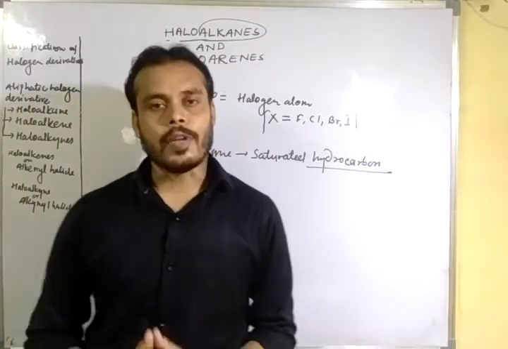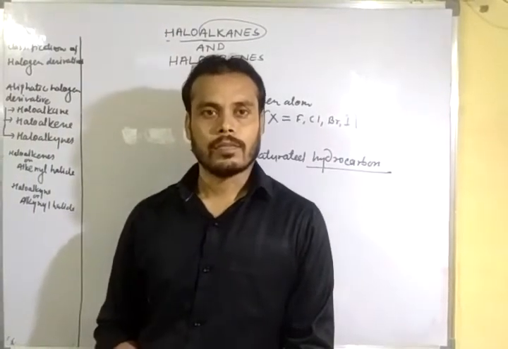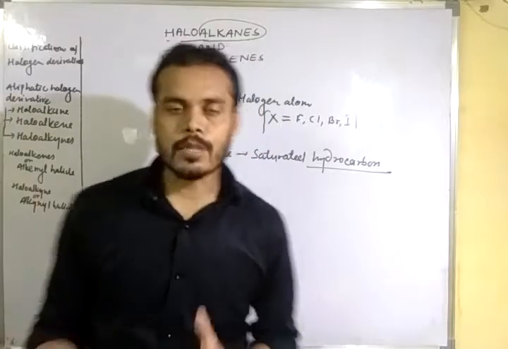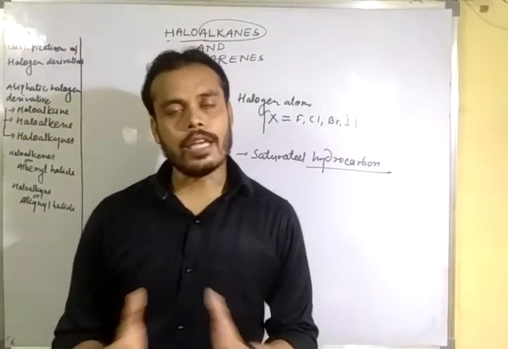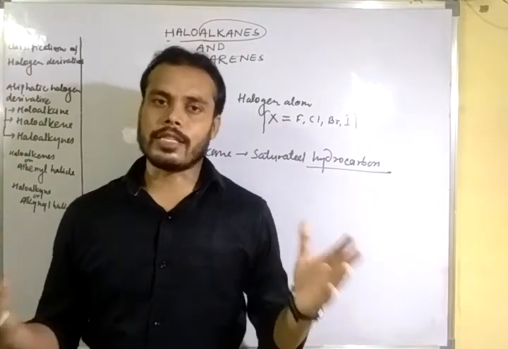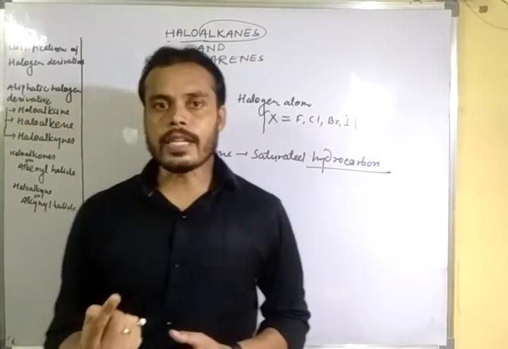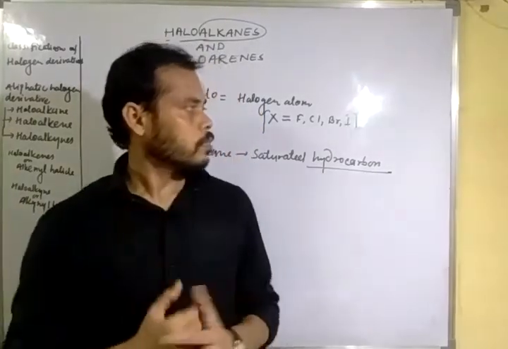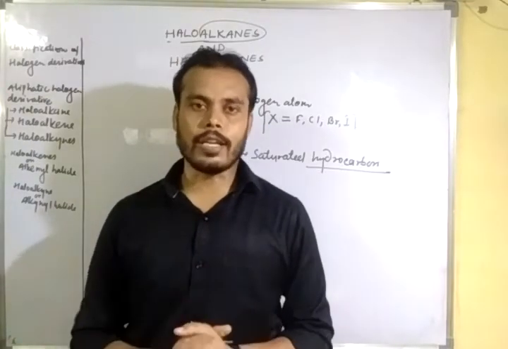On the basis of the number of halogen atoms, the haloalkanes may be monohaloalkanes, dihaloalkanes, trihaloalkanes, tetrahaloalkanes, etc. When one hydrogen atom of an alkane is replaced by one halogen atom, it is called a monohaloalkane.